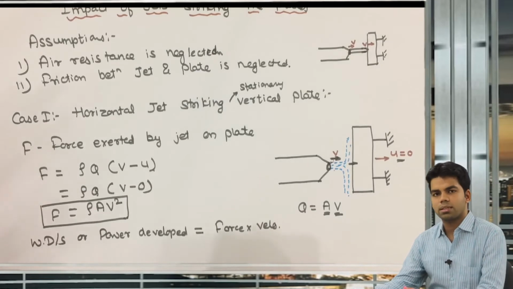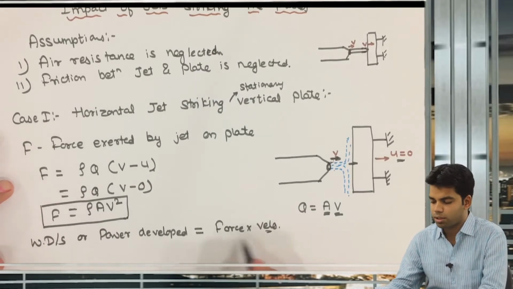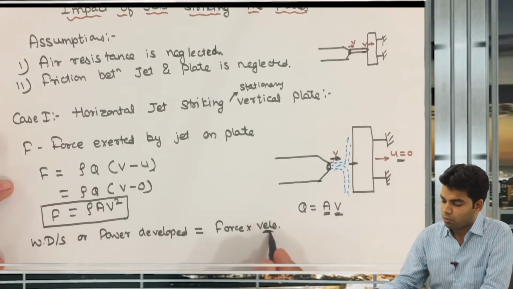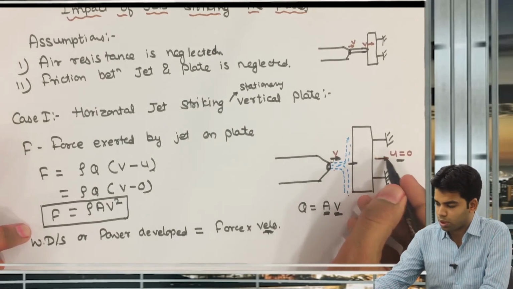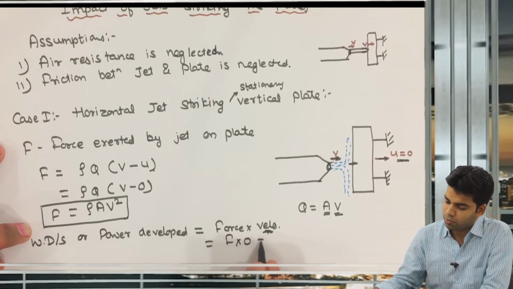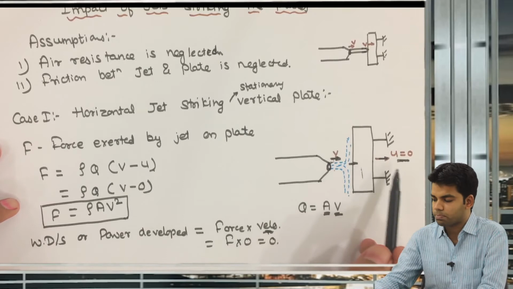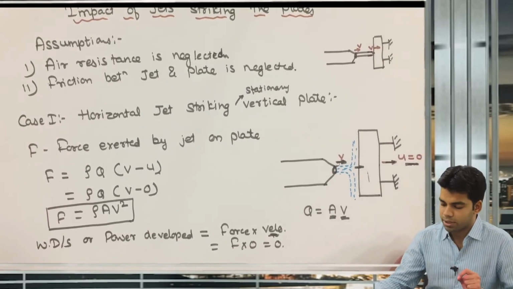Force into distance is work done, and distance per second is velocity, so force into velocity gives us the work done per second, or power. Now, what is the velocity of this plate? The velocity of this plate is 0, so the power is F into 0, which is equal to 0. So the power developed by the jet on this plate is 0, or the work done by the jet on the plate is 0.